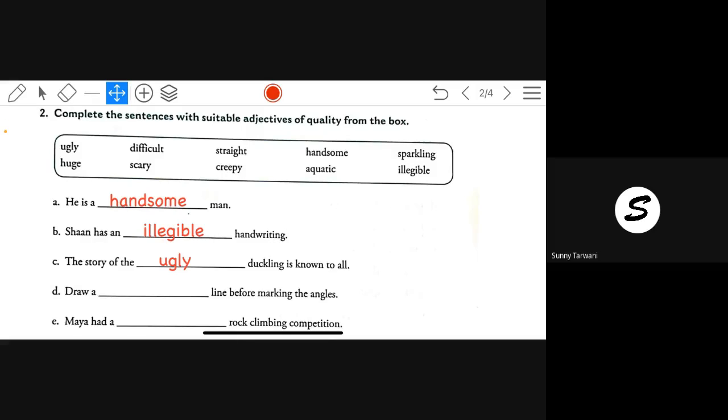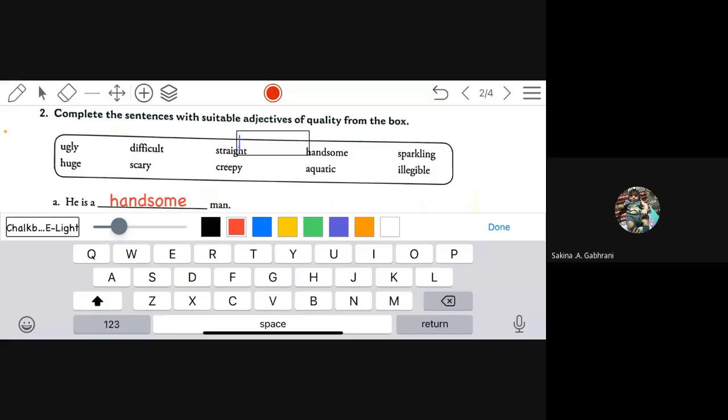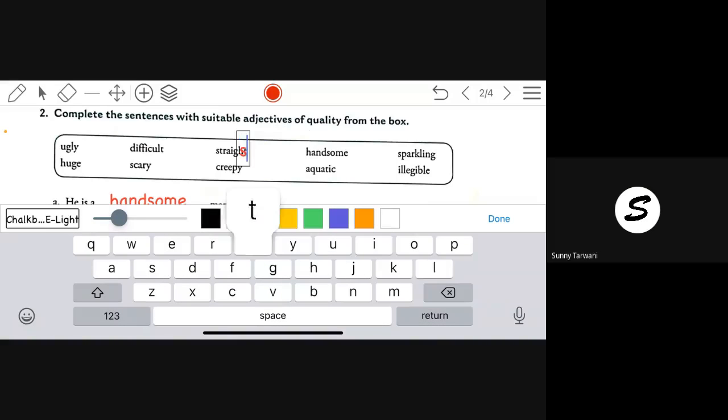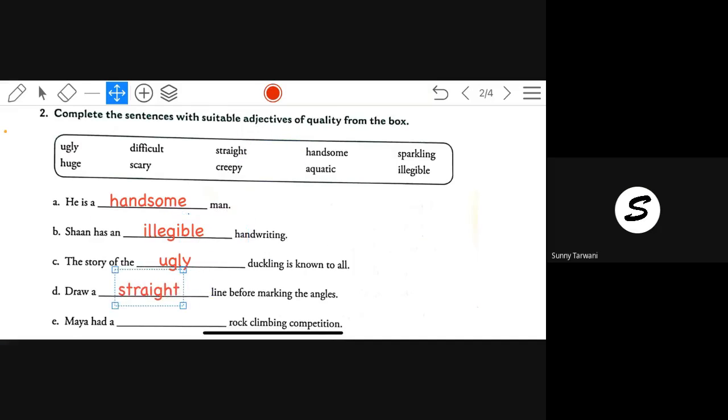Draw a dash line before marking the angles. Straight. Draw a straight line.